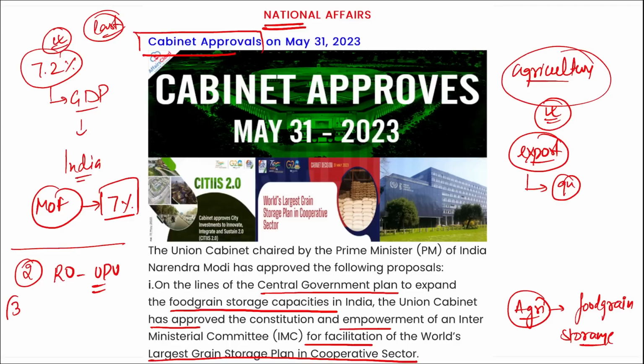Third thing that you need to remember is regarding the smart cities program, right? Now we want to make our cities more smart. We will be focusing on CITIES 2.0, that is City Investment to Innovate, Integrate, and Sustain 2.0. In this, 18 more cities will run for a period of 4 years, that is till 23 to 27, and the focus will be to make Indian cities at par with the international standard.